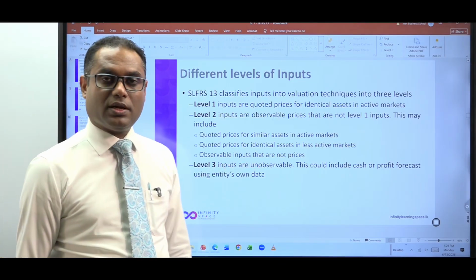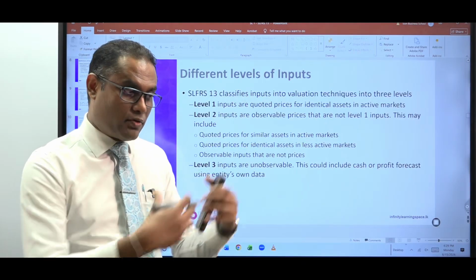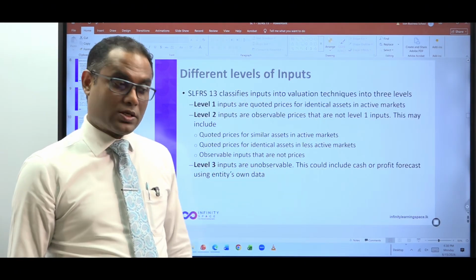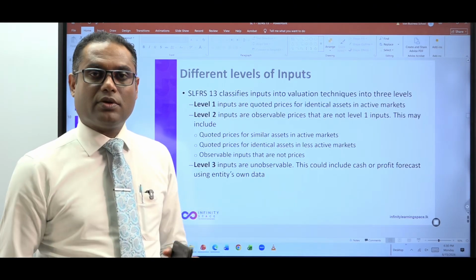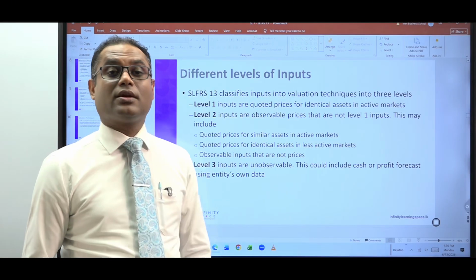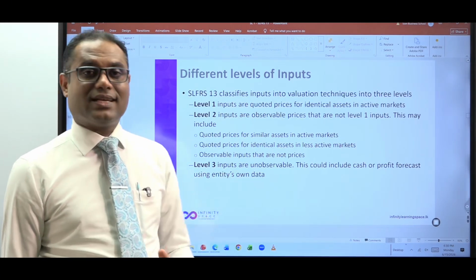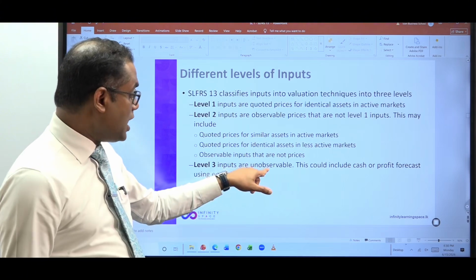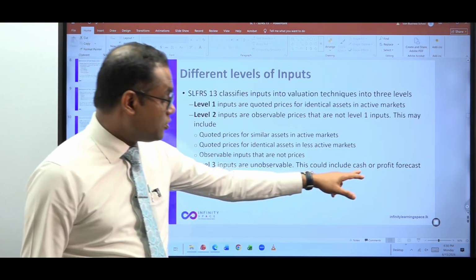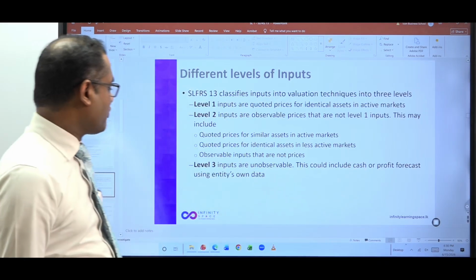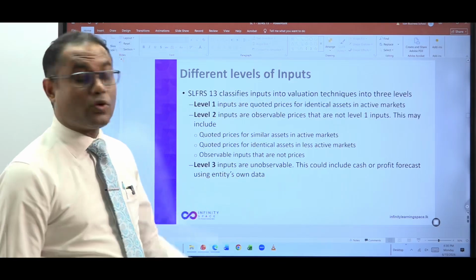These are unobservable inputs. Your cash flow estimates are available only to you. The valuer has done a cash flow estimate, and based on that he said, okay, this is the value of the land. So these estimates and assumptions that you have made are limited to whom? You, the entity. They are entity specific, relevant to that particular entity. So those are unobservable. The important word is unobservable inputs. This could include, as mentioned here, cash or profit forecasts used by the entity, using the entity's own data.